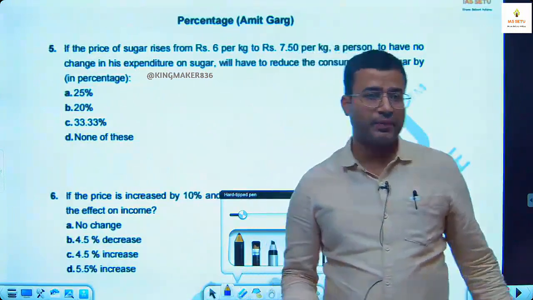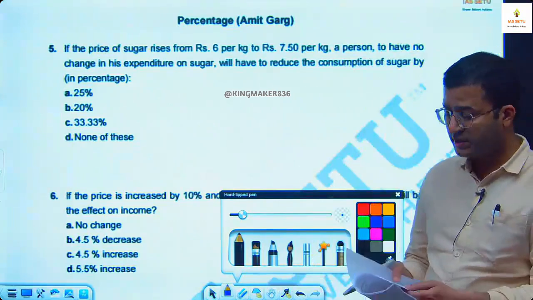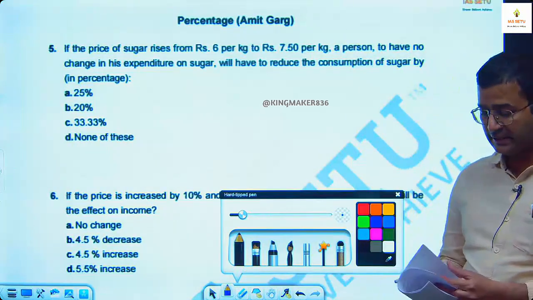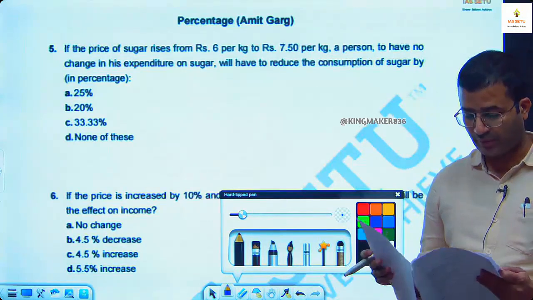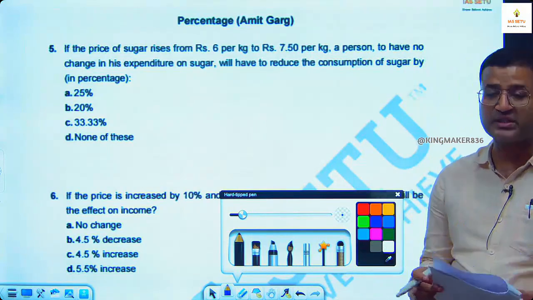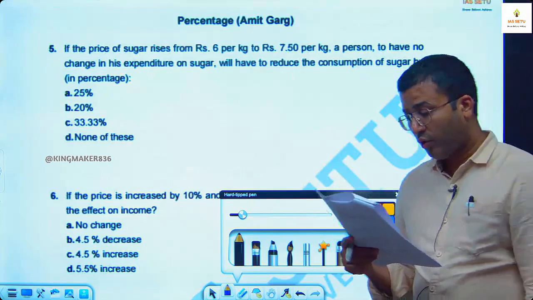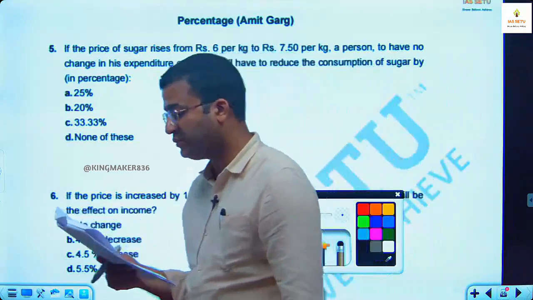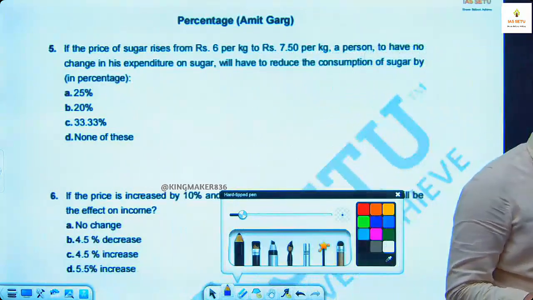Okay, if the price of sugar rises from rupees 6 to rupees 7.5 per kg, शुगर का प्राइस 6 से 7.5 हो रहा है. To have no change in the expenditure on sugar, means no change in the budget, we'll have to reduce the consumption of sugar by how much percentage? तो हमें consumption कितने परसेंट से घटाना है?